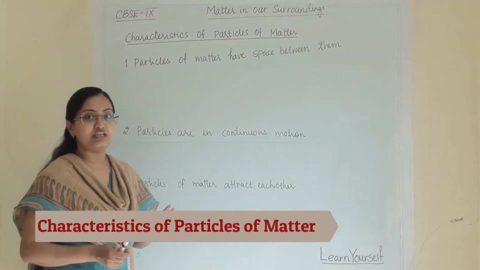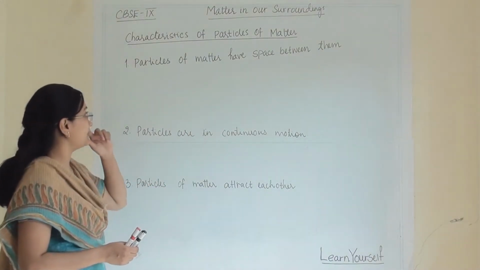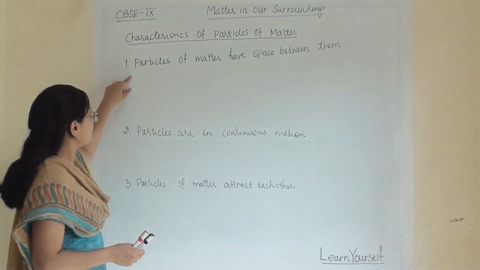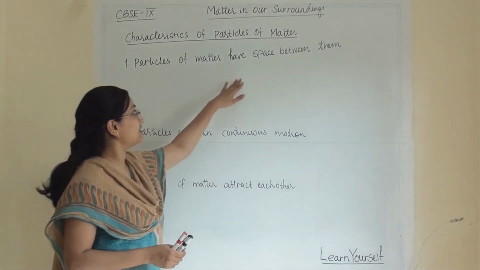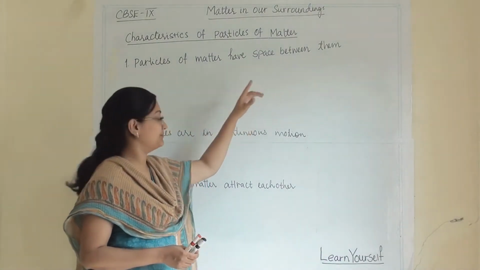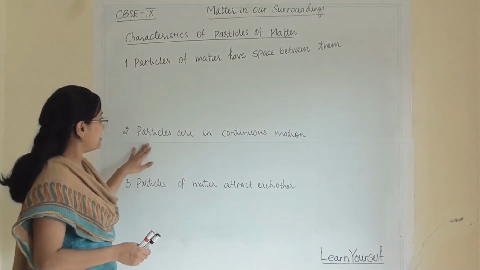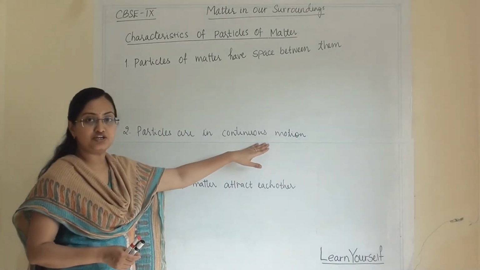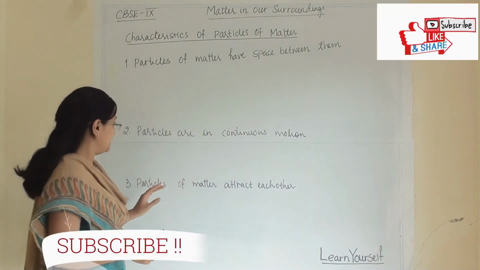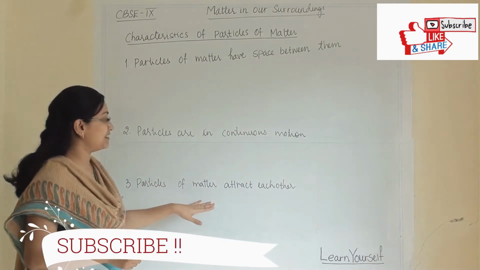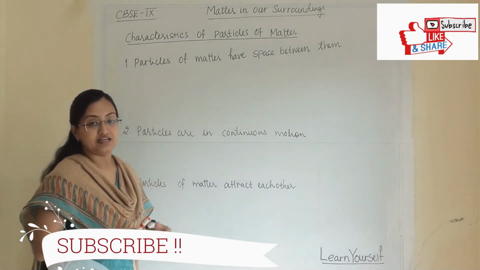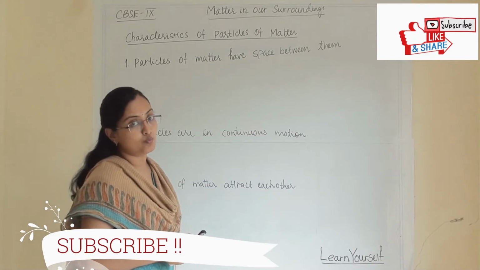Now let us learn the characteristics of particles of matter. There are three main characteristics of particles of matter. First, particles of matter have space between them. Second, particles are in continuous motion. Third, particles of matter attract each other. Let us understand all of them one by one.